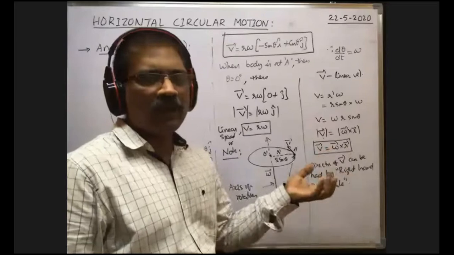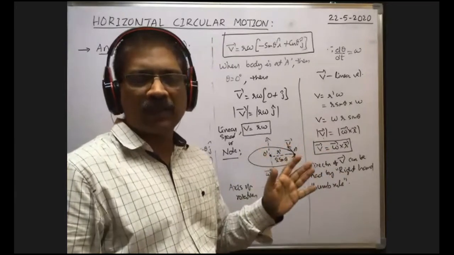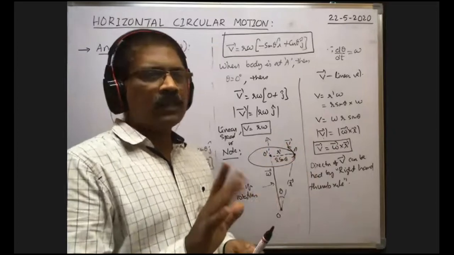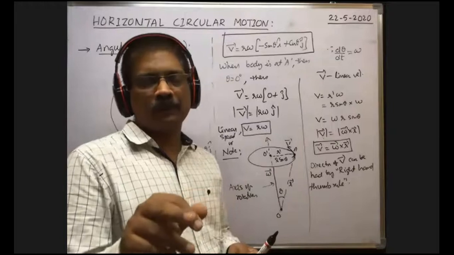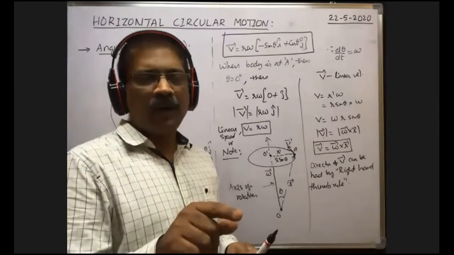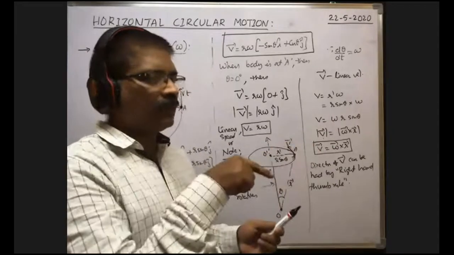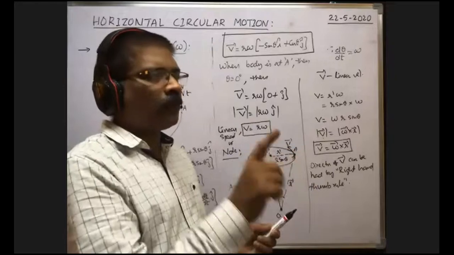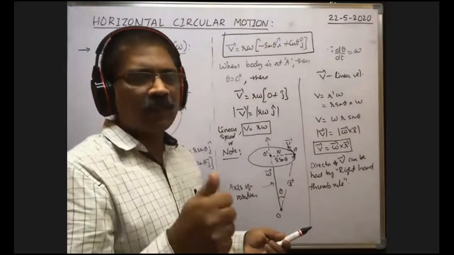So we have to know the direction of the cross product of the two vectors. That is our aim. Now suppose A bar cross B bar is equal to C bar. The direction of C bar is perpendicular to A bar and B bar. Perpendicular to A bar and B bar means, suppose A bar and B bar are like this, then it lies in this upward direction or downward direction, whichever is correct. So we have to apply the right hand thumb rule.